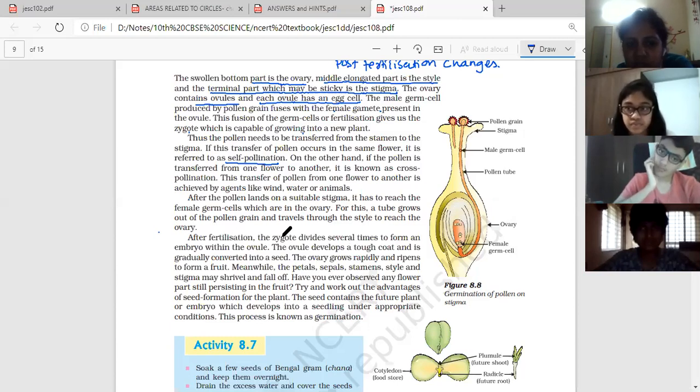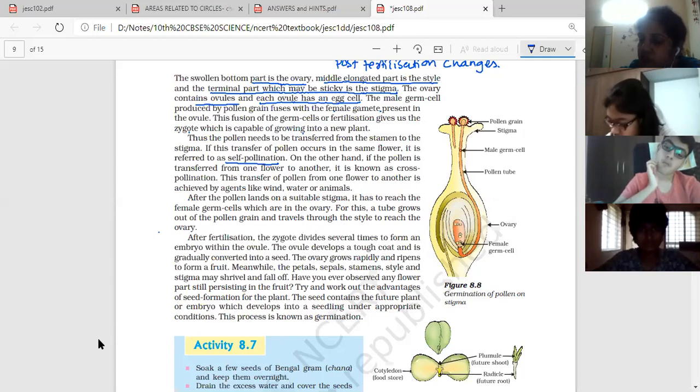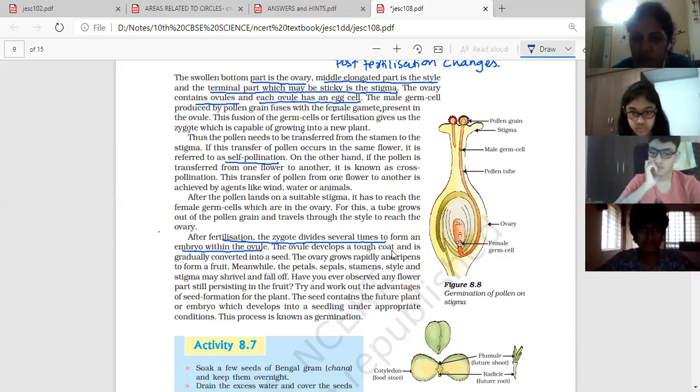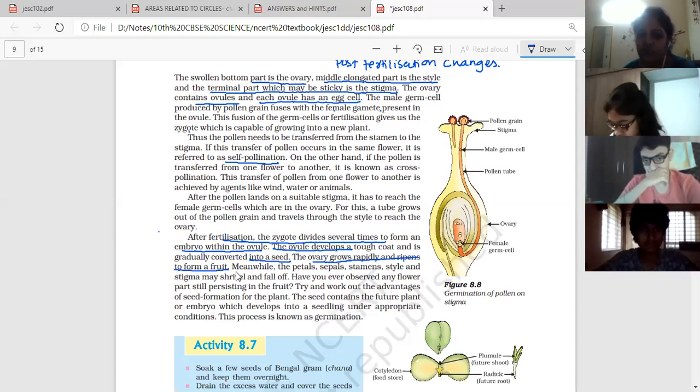Okay. After fertilization, now post-fertilization changes, what happens? The zygote divides several times to form an embryo within the ovule. So first, zygote gets converted into embryo. So these are the post-fertilization changes. The ovule develops a tough coat and is gradually converted into seed. The ovule converted into seed. Ovary grows rapidly and ripens to form a fruit. So ovary gets converted into fruit.